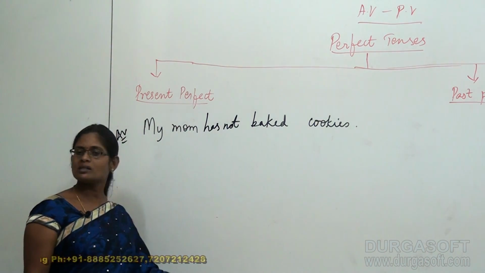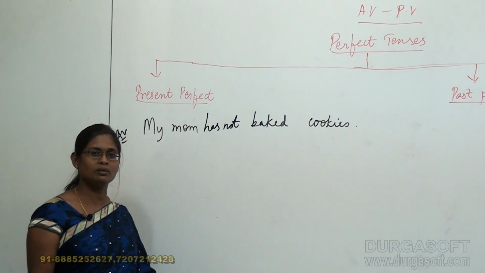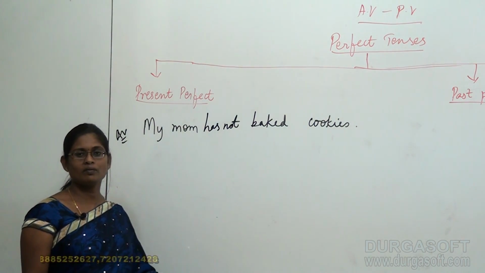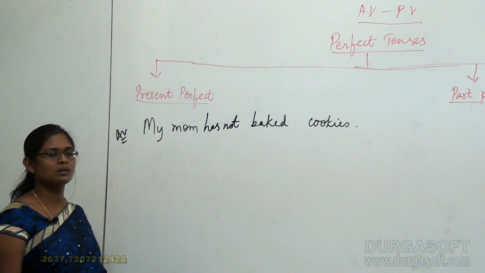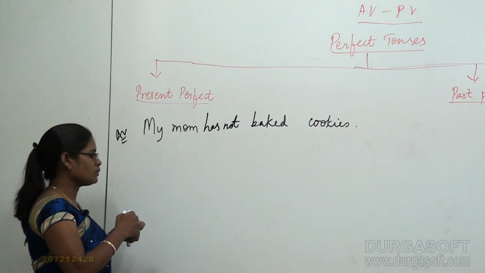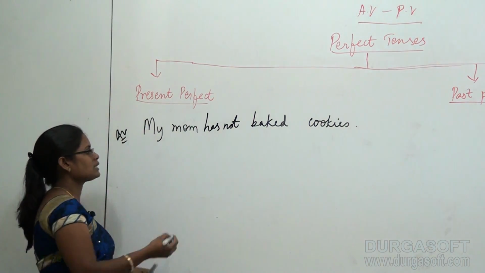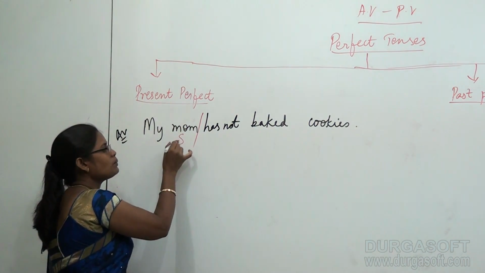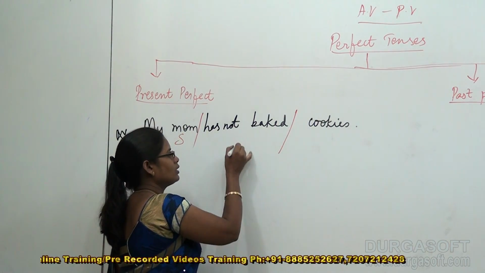Alright? Now I would like to convert this negative active voice into negative passive voice. Even for converting this negative active voice into negative passive voice, I would like to follow the same rule, the same structure that we followed in our previous topics, with simple and continuous tenses. Before dealing with the passive voice, I would like to split my sentence into the structure. My mom is the subject, has not baked is the verb.